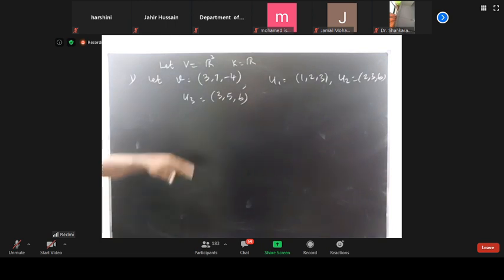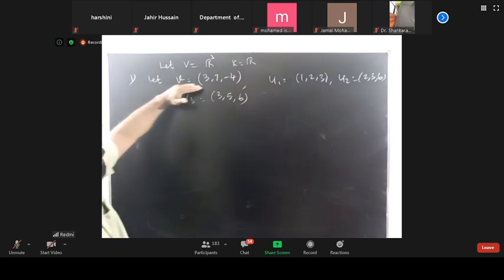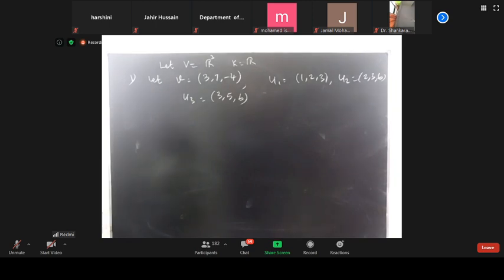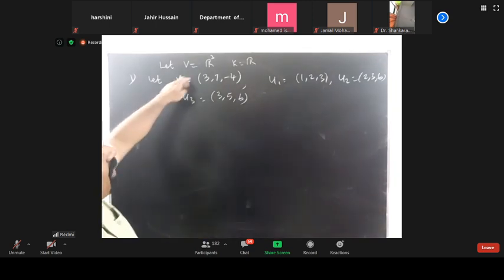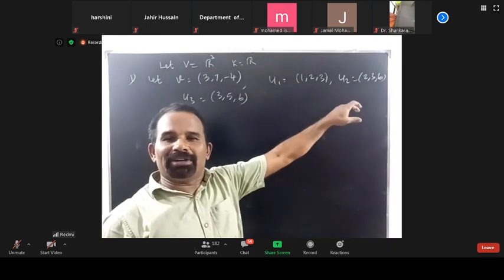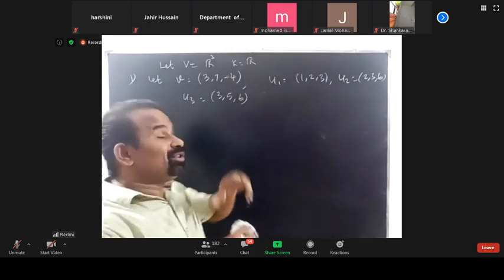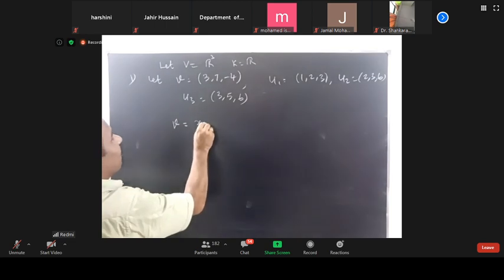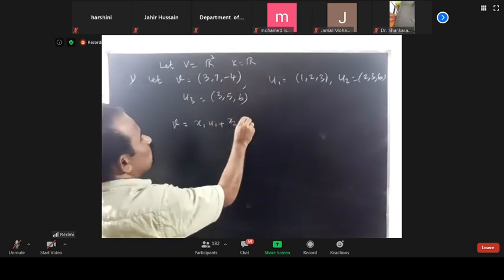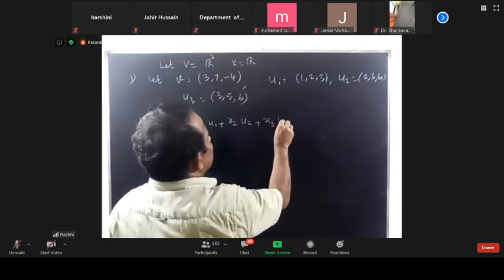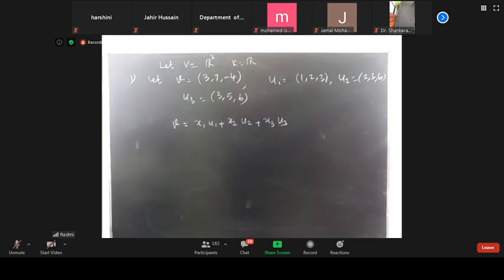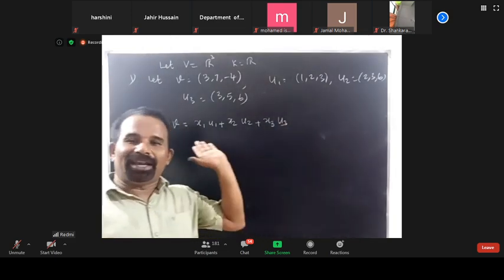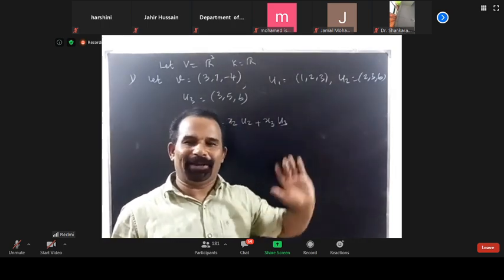Now, I am going to express this vector as a linear combination of u1, u2, u3. Okay. So when we say that this vector is a linear combination of these three vectors, the linear equation is v is equal to x1 u1 plus x2 u2 plus x3 u3. Suppose this system has a solution, then we can write v as a linear combination of u1, u2, u3.